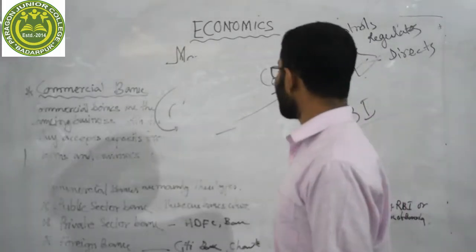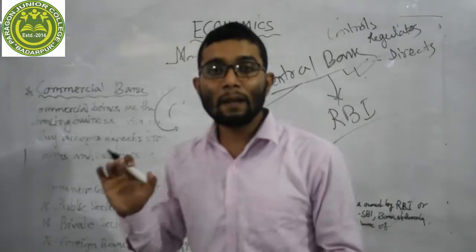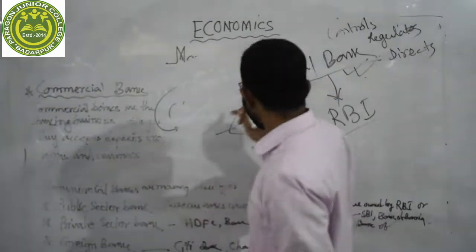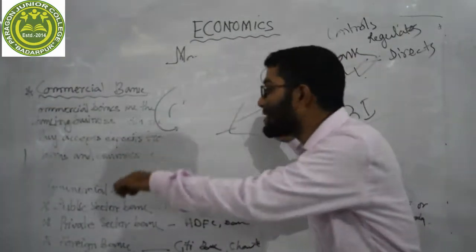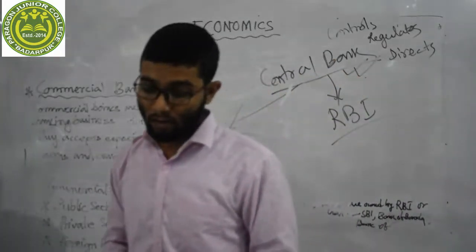In very easy language, you can say that central bank is the father of all banks. Central bank is the banker of all banks because central bank controls the commercial banks. Central bank is the father of all banks.